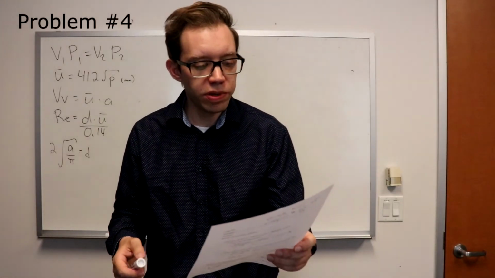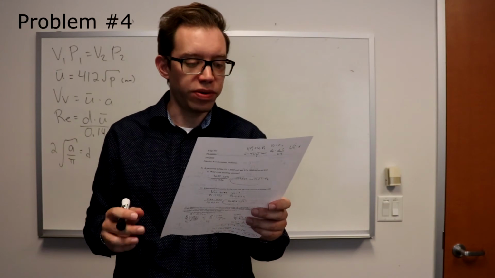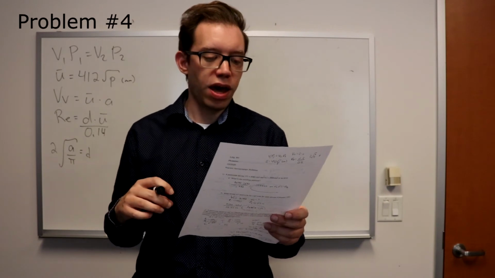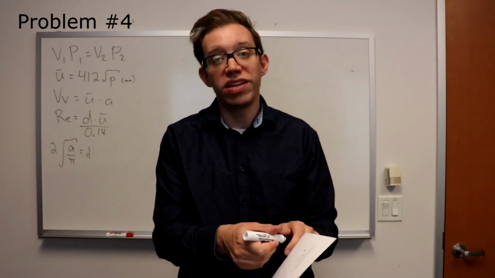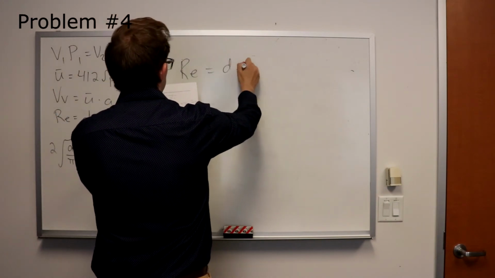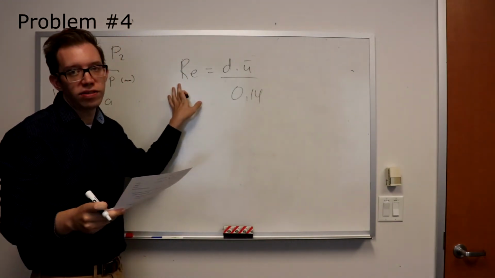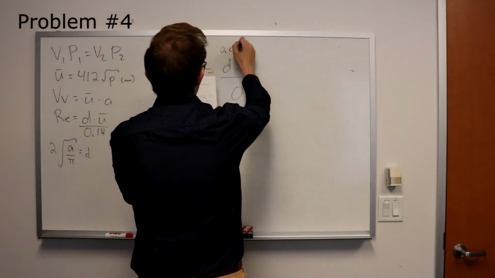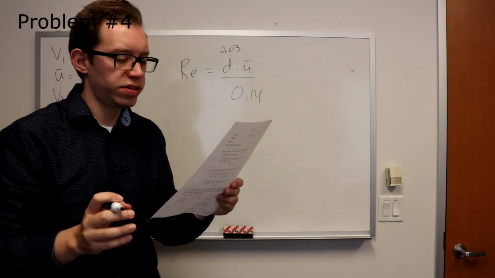Okay, for the fourth problem here, a speaker of Tlingit with an average sized vocal tract attempts to produce a velar ejective fricative sound. Pressure is built up with a constriction of 2 centimeters cubed, and then there's a diameter of 0.03 for the constriction. What is the Reynolds number, and is this a successful fricative? So we're going to need to build towards the Reynolds number equation, and we don't have everything we need for that right now. So we want to see if this is exceeding 1700. So we've been given the diameter, 0.03. We're going to need to find u, the particle velocity.